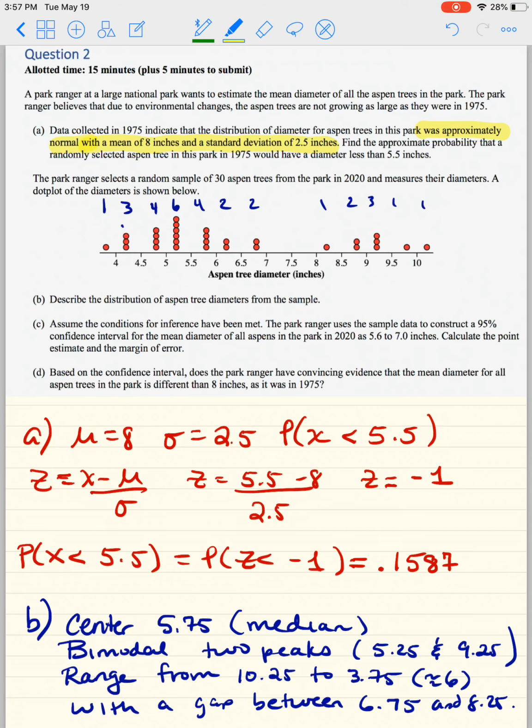It says find the approximate probability that a single randomly selected aspen tree would have a diameter less than 5.5 inches. So I did that right here in part A. Mu equals 8, sigma equals 2.5, and they want to know the probability that a single tree, that's why I put x and not x bar, is less than 5.5 inches in diameter. So z is equal to x minus mu over sigma. Z equals 5.5 minus 8 over 2.5. Z equals -1. And the probability of obtaining a test statistic of -1 or less is 0.1587.